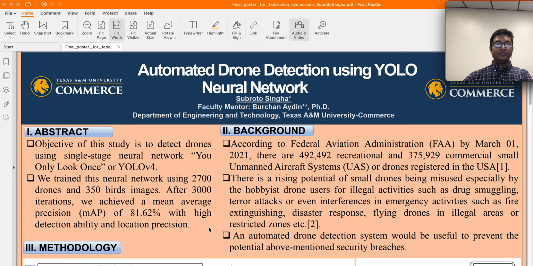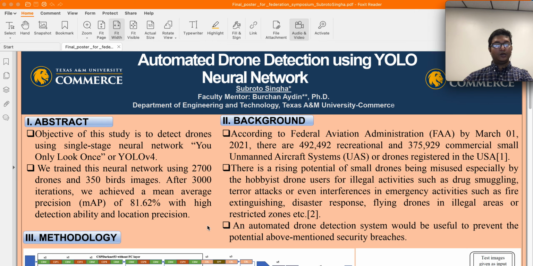The main motivation behind this work was that there is a rising potential of small drones being misused, especially by the hobbyist drone users, for various illegal activities such as drug smuggling, terror attacks, or even interference in emergency activities such as fire extinguishing, disaster response, or even drone can be flied in illegal areas or restricted zones such as prison or military base.